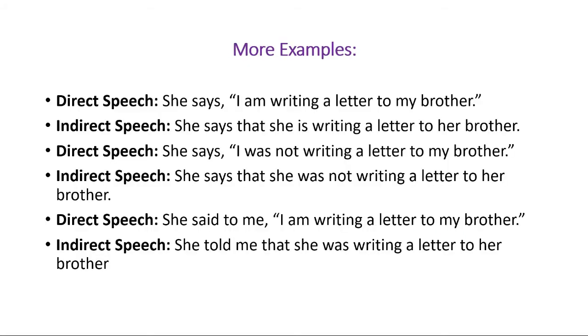So we have some more examples of assertive sentences. First of all, we have: She says, I am writing a letter to my brother. So there is no object. So the indirect speech will be a sentence that will contain says. She says that she is writing a letter to her brother. This is very easy. Then there is another example. She says, I was not writing a letter to my brother. So this is actually in past form. So it will change in a very easy way. She says that she was not writing a letter to her brother.